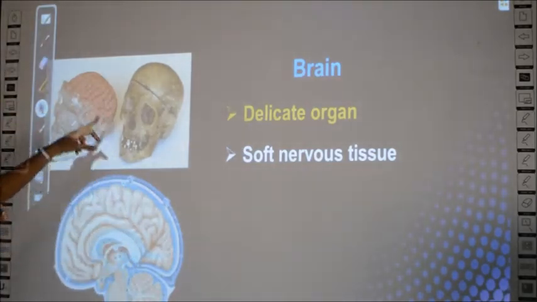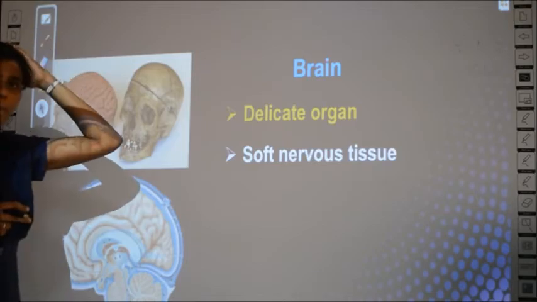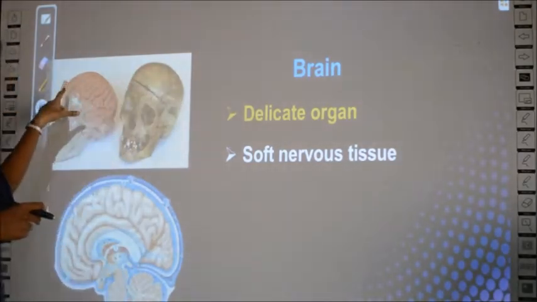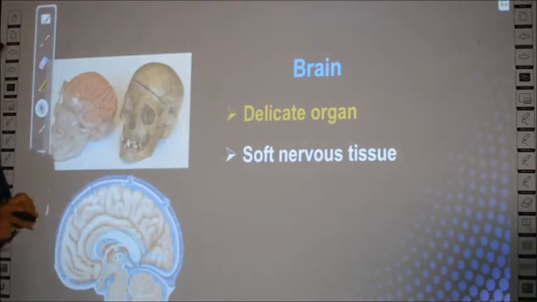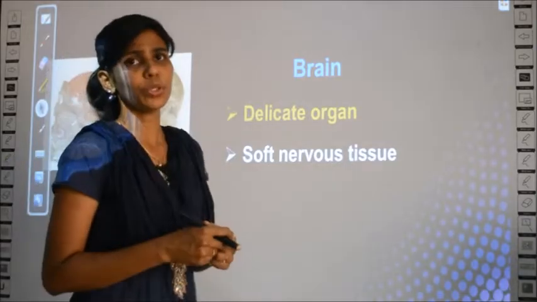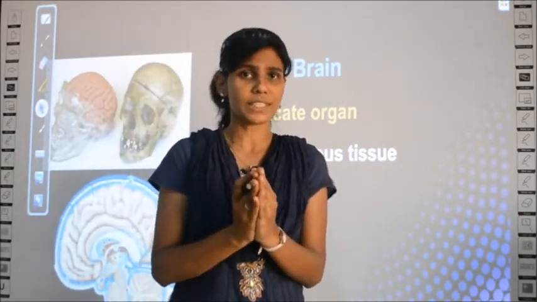See, this is the brain, and it is placed inside the skull. The bone in your head is the skull, right? So if you remove that skull, you can see the brain inside. Clear? It is a soft nervous tissue. What is a tissue? Tissues are a group of cells. Your body is made up of cells, no?